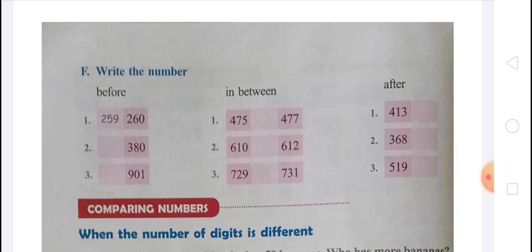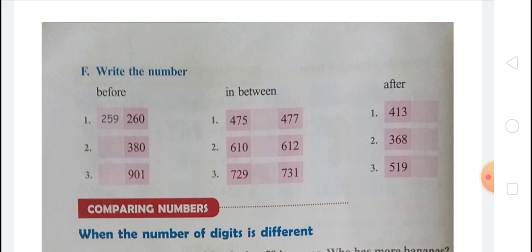On the last day we learned some topics in numbers up to 999. One topic was forming numbers up to 999, and after that we learned place value, and after that we learned expanded form of numbers and comparing numbers.